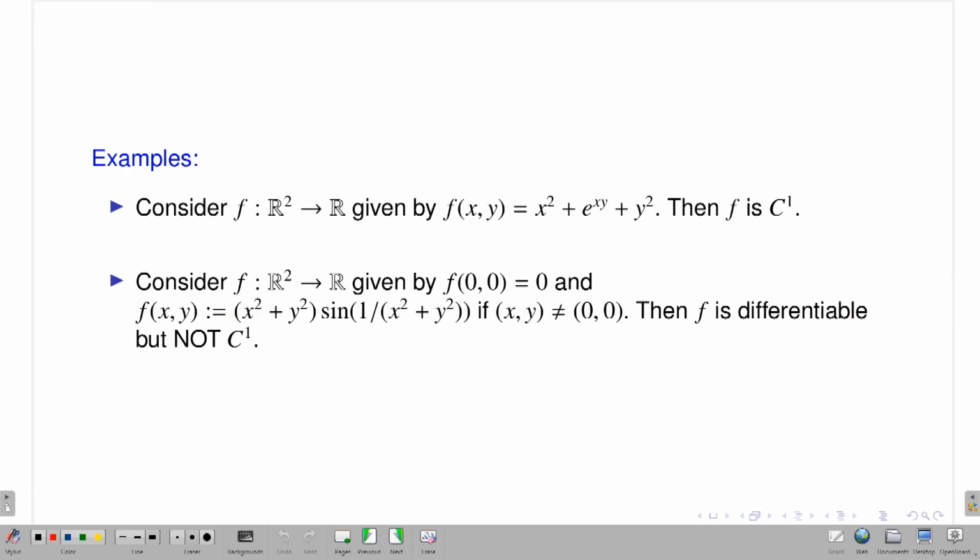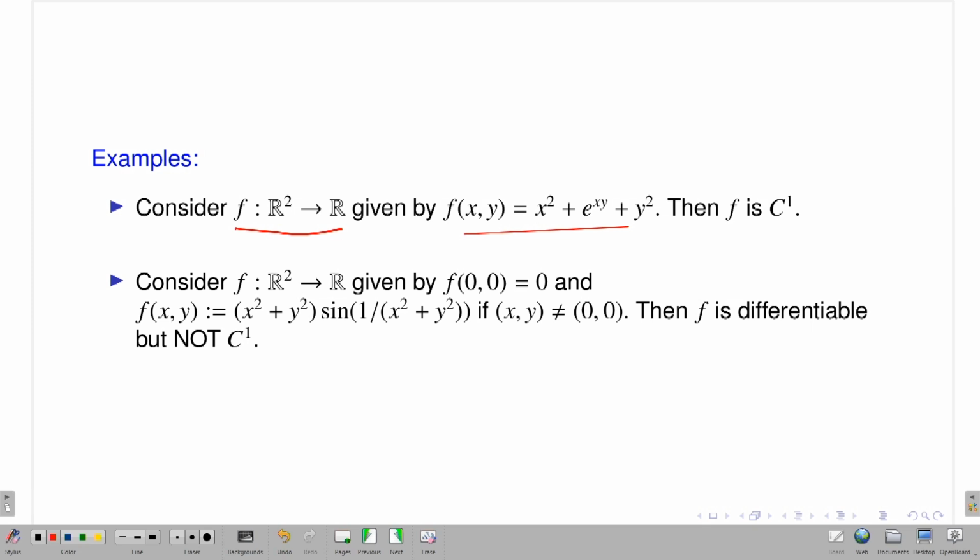Yeah, so for the first example, consider a function f from R2 to R. This is a very nice function, a combination of polynomials and exponential functions. So you have to check whether f is in C1. I have a function from R2 to R, so you just check del f del x and del f del y, and see whether del f del x, again a map from R2 to R, and del f del y, again a map from R2 to R, are continuous or not.